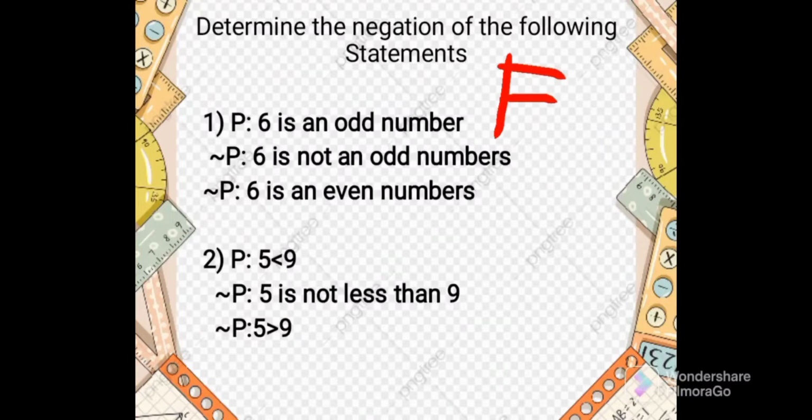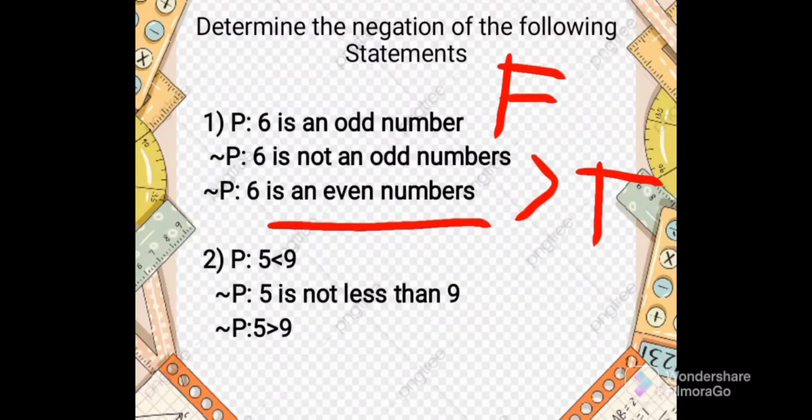So these two negations are true because 6 is not an odd number, and 6 is an even number. The even numbers are 2, 4, 6, 8, and 10. So this is true. For example number 2, the P statement is: 5 is less than 9.